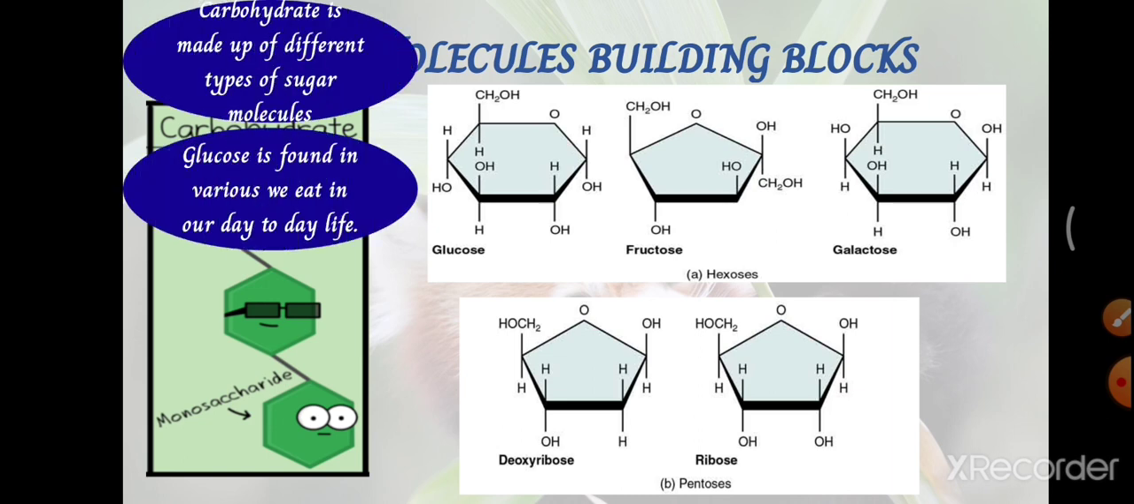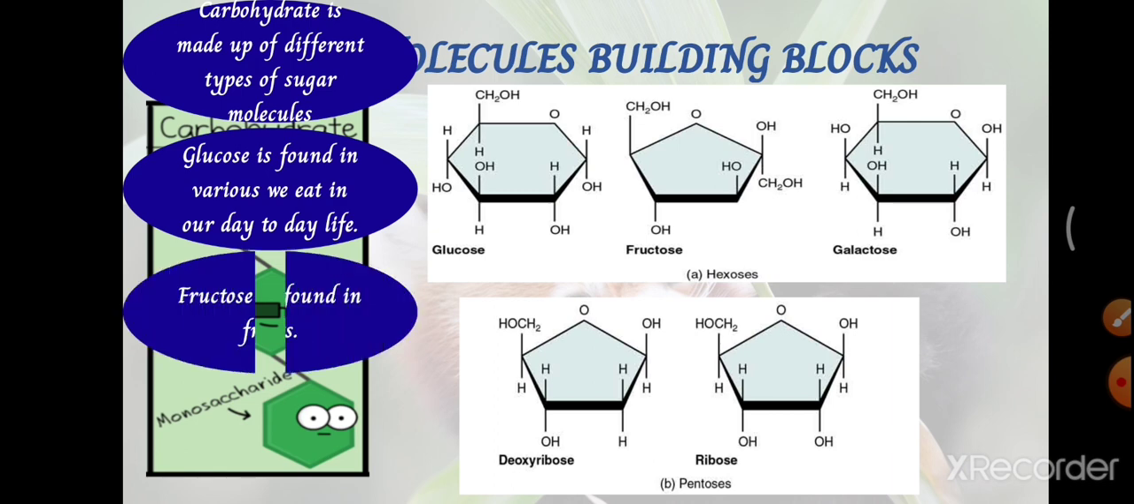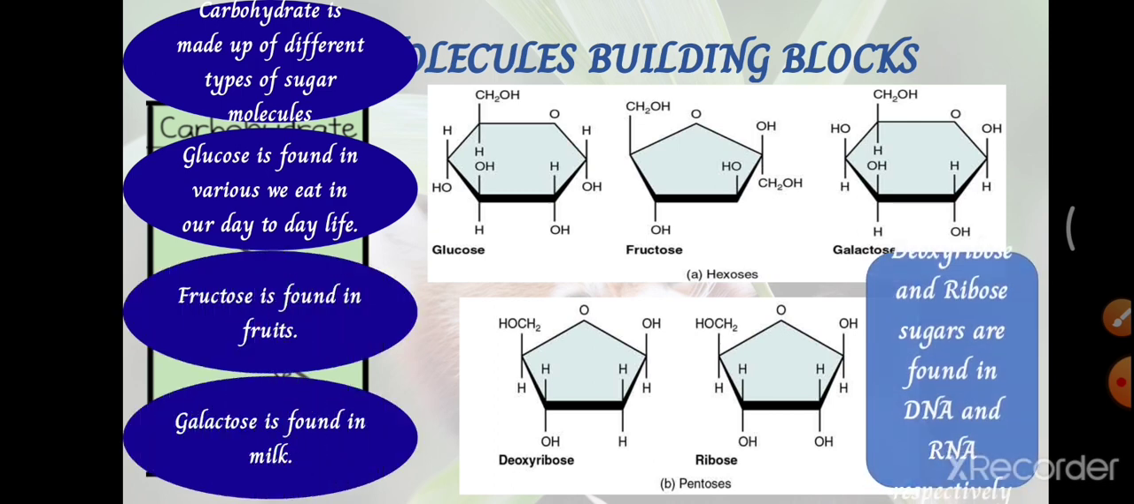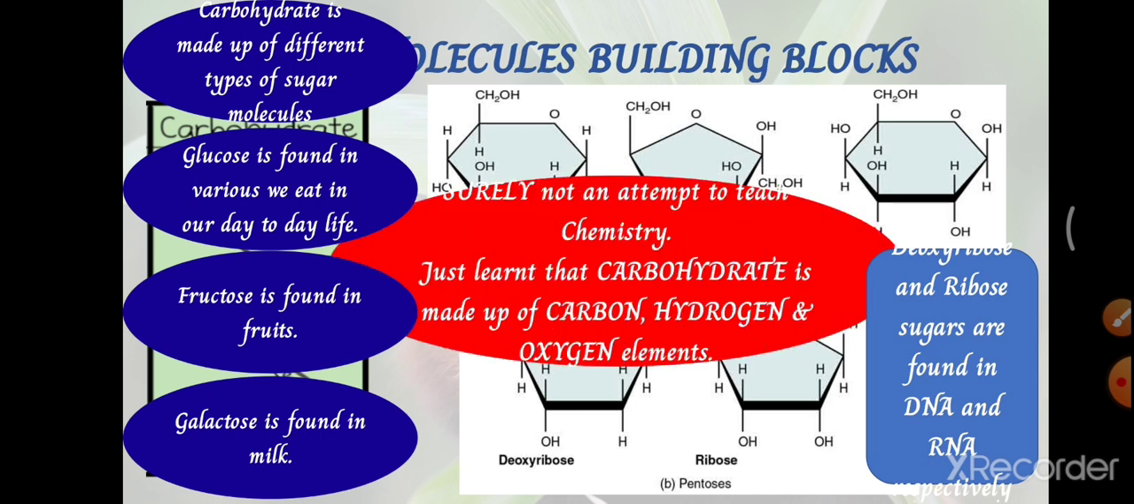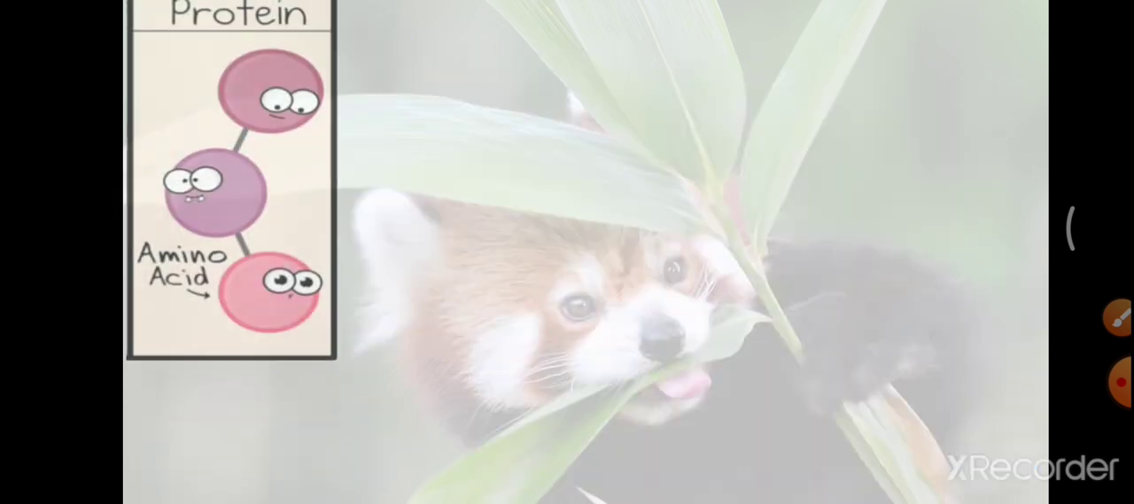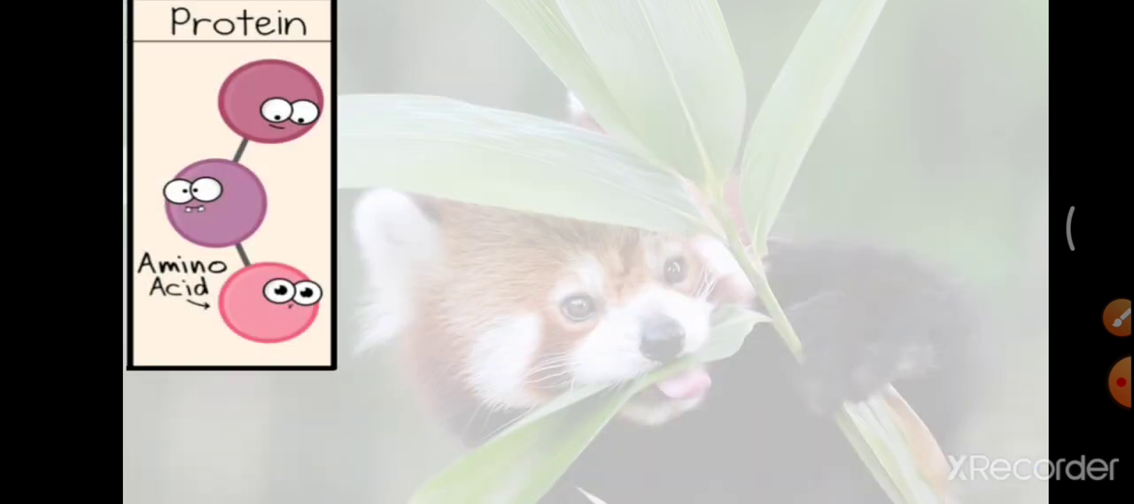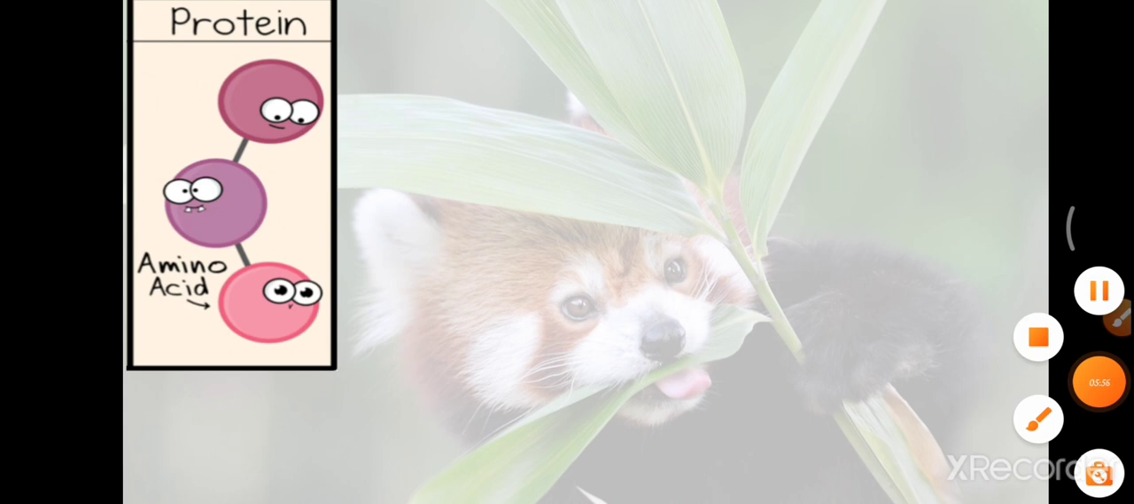See, so glucose is found in, okay, see here, so carbohydrate is made up of carbon, hydrogen and oxygen elements. You can go through this chart given here.